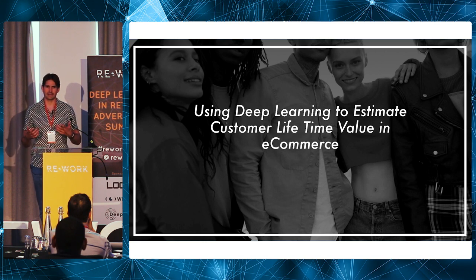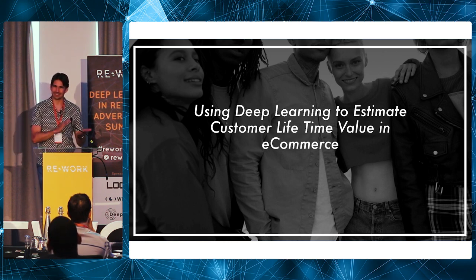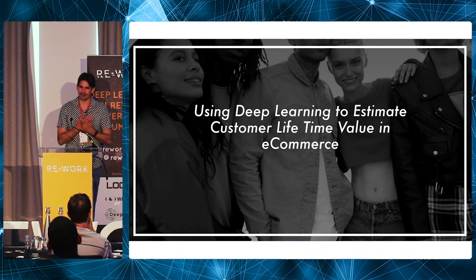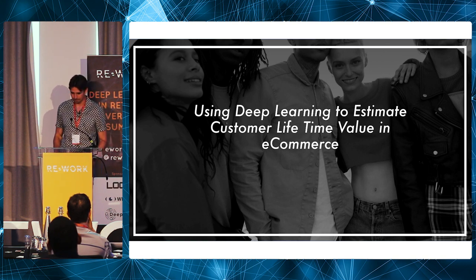And to put that in perspective, I don't know what my own lifetime value to ASOS is. I haven't even got a clue. I couldn't probably be within a factor of 10. And I know more about me than anyone else in the world. So it's a very, very different kind of problem. And as I get into this talk, you'll see that the main solution to it isn't using deep learning. It's actually using random forests. But you can do better, a little bit better than a random forest by using some ideas from deep learning.